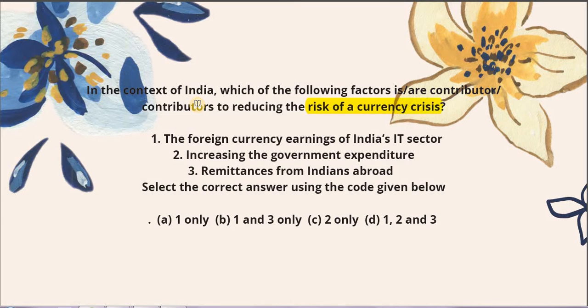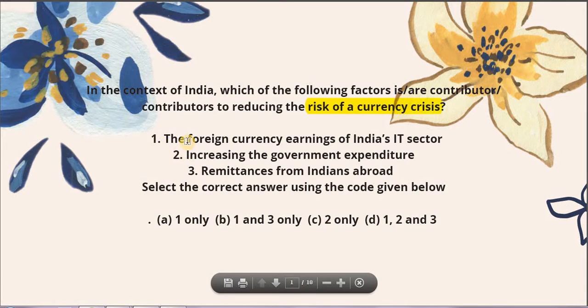So let's try solving the multiple choice questions for prelims 2020, and question number 1. In the context of India, which of the following factors is a contributor to reducing the risk of currency crisis? Herein we have to understand what we mean by currency crisis in order to answer this question. But let's try reading the question in its entirety, and then we'll look at what can be the plausible way to solve this question.